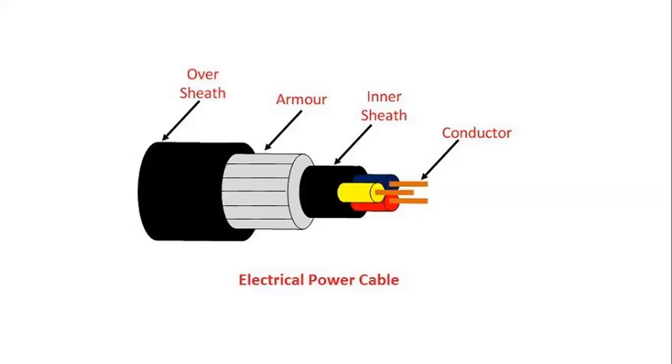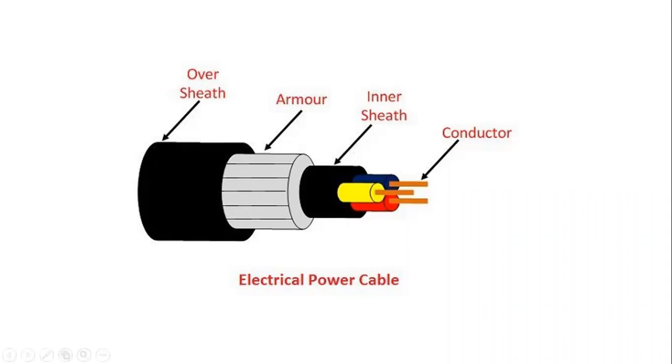and the armoring. Here armoring we are representing with again AYFY. What is F? Steel strip armor. Then the outer sheath. Outer sheath again it is coming as Y. So again it is PVC. So AYFY means aluminum conductor, PVC insulation, steel strip armored. Then finally the outer sheath also again PVC.